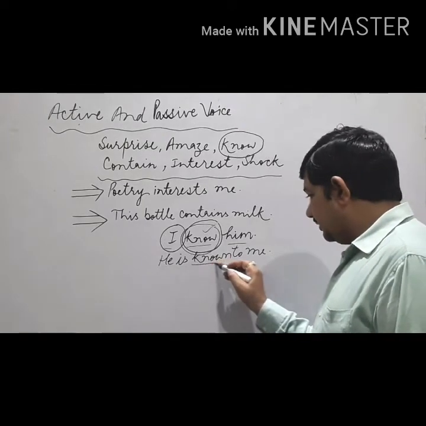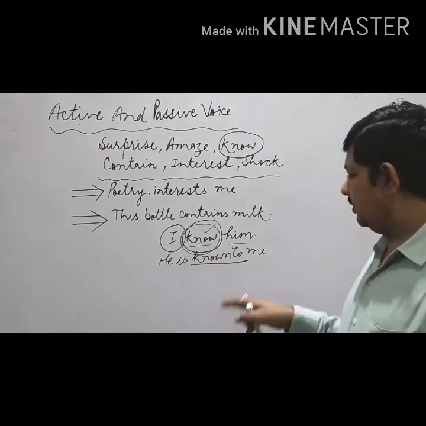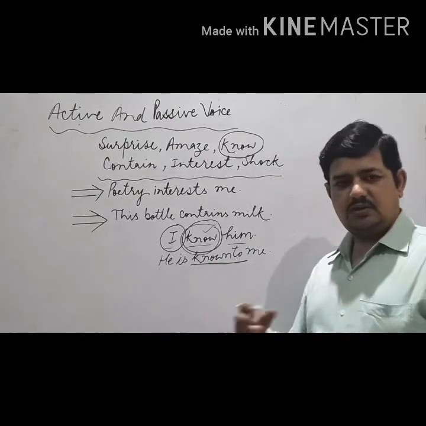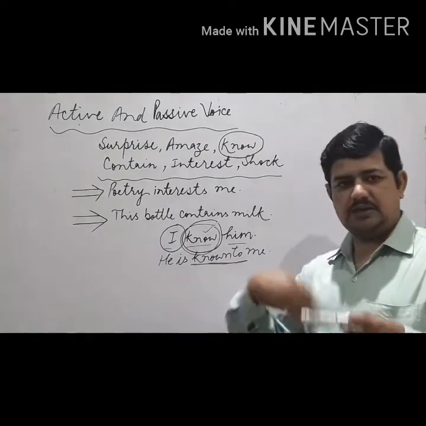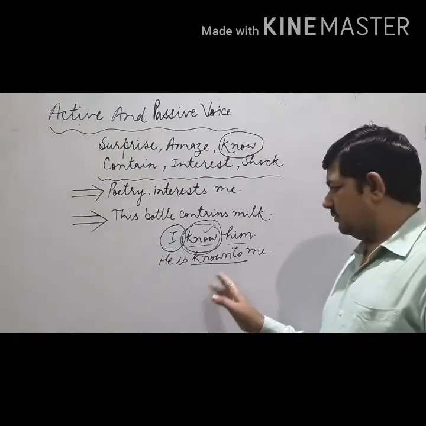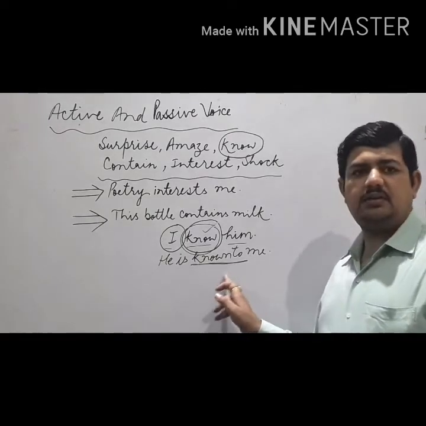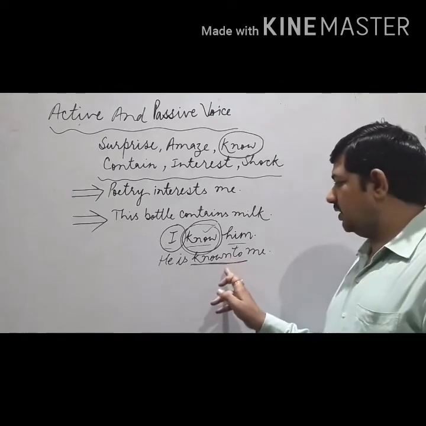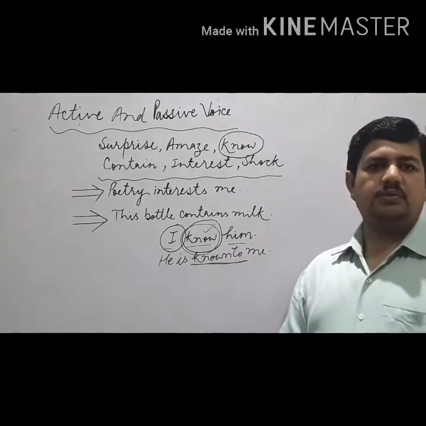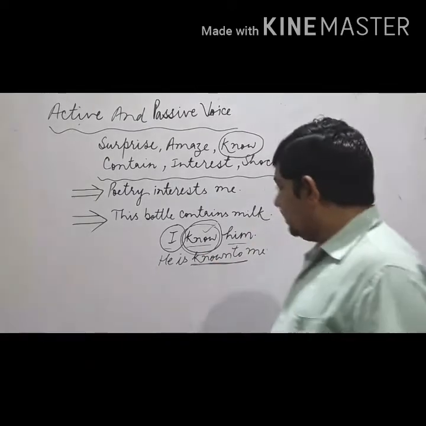So when we do this thing, or when we convert, sometimes we feel a little bit confused. We don't believe ourselves whether we are correct, whether we have changed this sentence correctly. But this is the ultimate correct sentence. This is the ultimate correct formula that we should know. Okay. So now another verb is there.